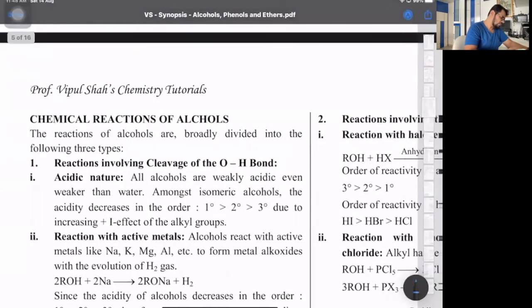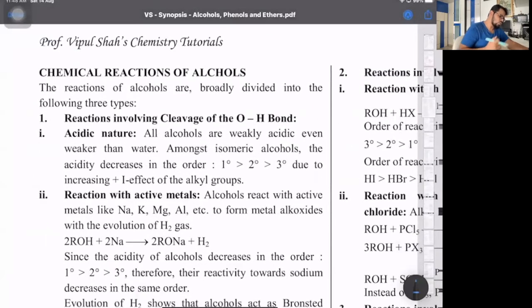Then the next part, the chemical reactions. One is cleavage of the OH bond, meaning in alcohols, it's the breaking of the OH bond. In this category, we will say alcohols are weakly acidic, even weaker than water. Technically, we have discussed that alcohols are neutral. But with respect to Lowry-Bronsted theory, alcohols are amphoteric. They are proton donors as well as proton acceptors. With respect to Lewis theory, alcohols are specifically Lewis bases. They are lone pair donors.